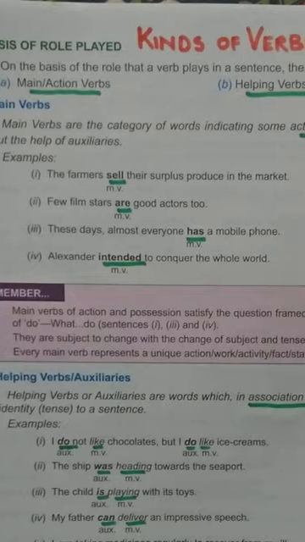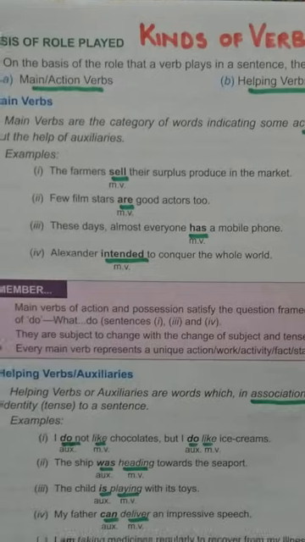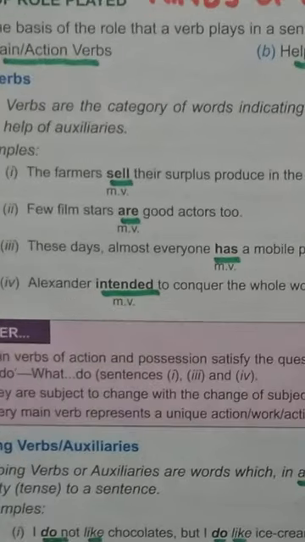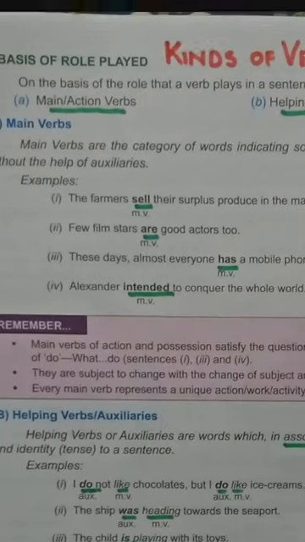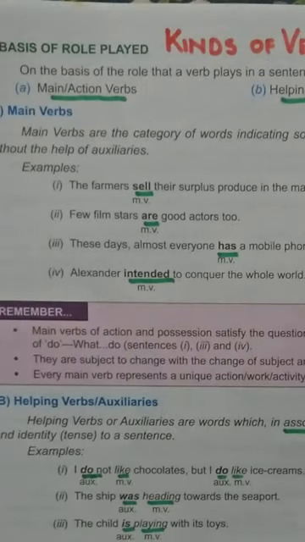The farmers sell their surplus produce in the market. Here, farmers sell. Sell is the main verb, an action word. Few film stars are good actors. Here, are is also a main verb because there is no other verb in this sentence. So it is playing the main role. It is the only verb in the sentence, so it is used as the main verb.